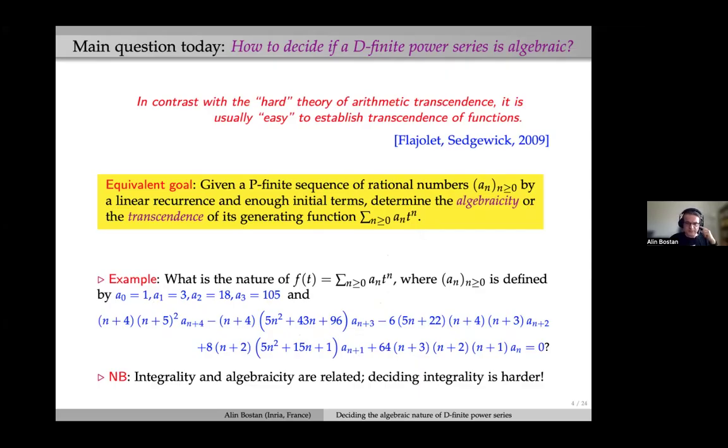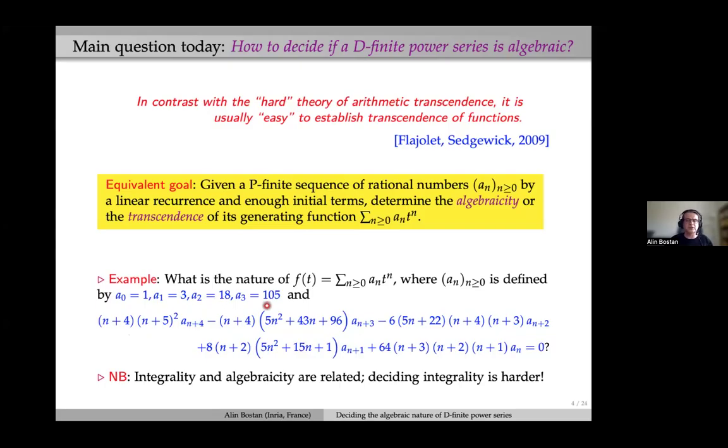So in this particular case, I'm saying that actually this question of algebraicity and also of integrality or almost integrality of coefficients are related, as we'll see soon. In this example, we can prove something that is by no means obvious on the recurrence, that all the terms of the sequence are integer numbers.